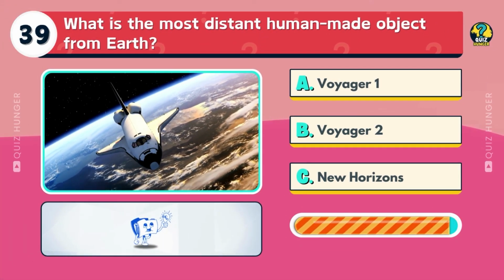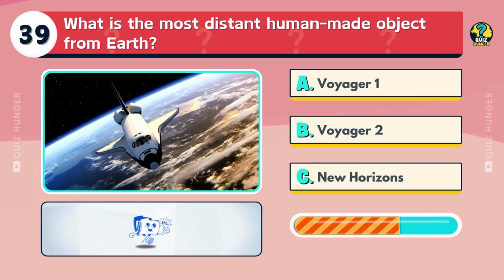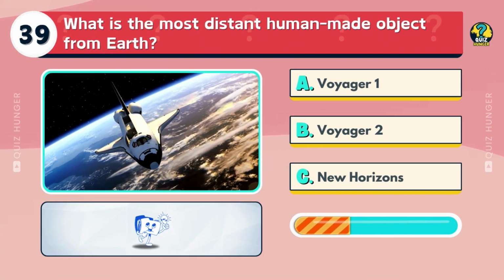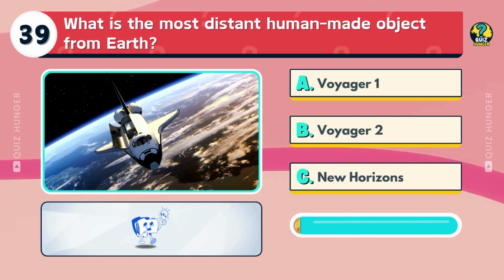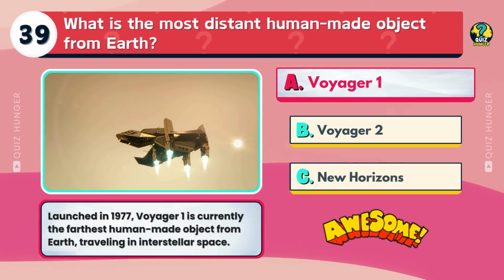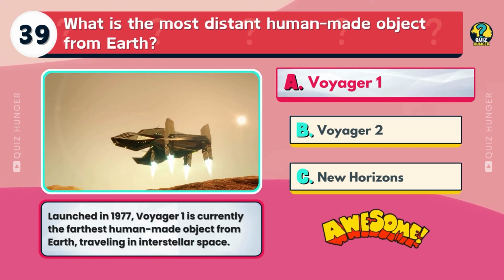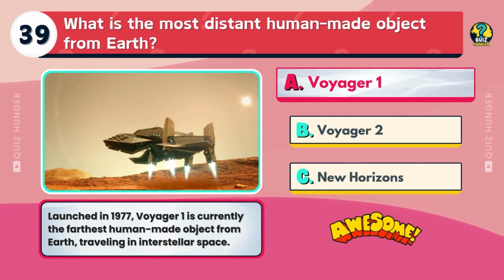What is the most distant human-made object from Earth? Voyager 1, Voyager 2, or New Horizons? Launched in 1977, Voyager 1 is currently the farthest human-made object from Earth, traveling in interstellar space.